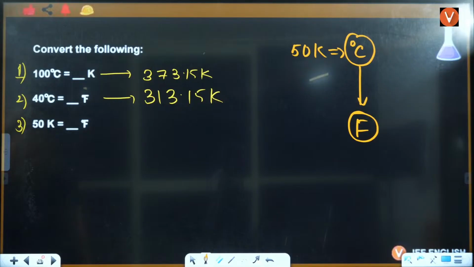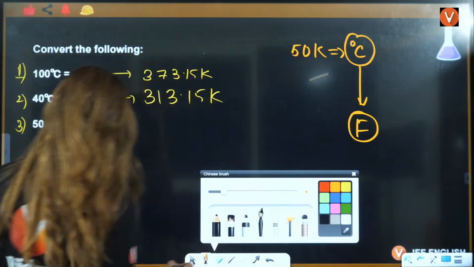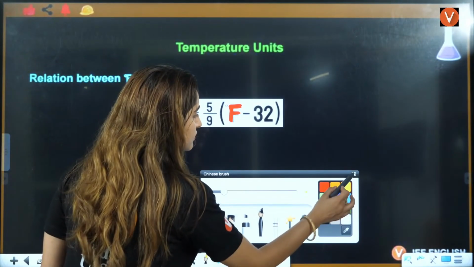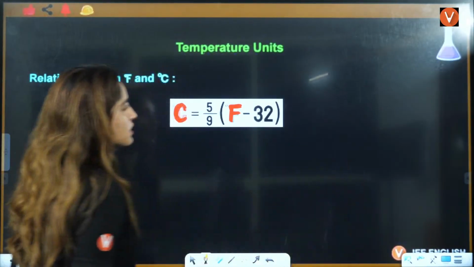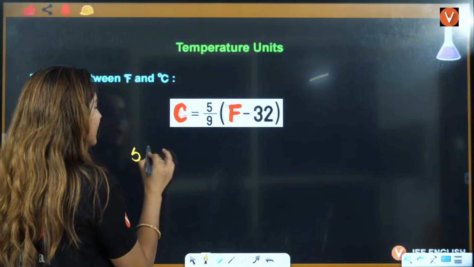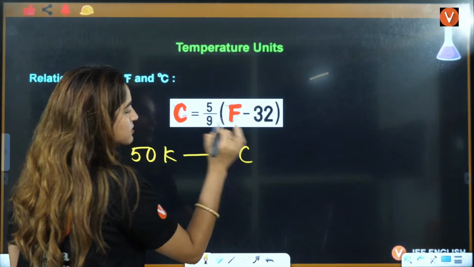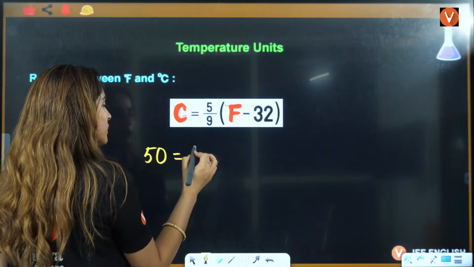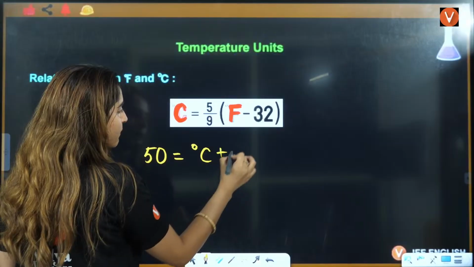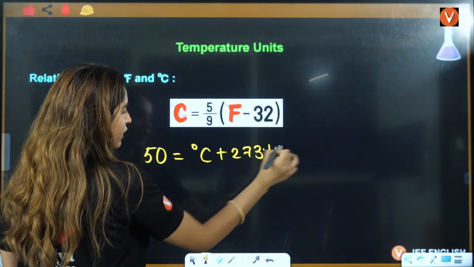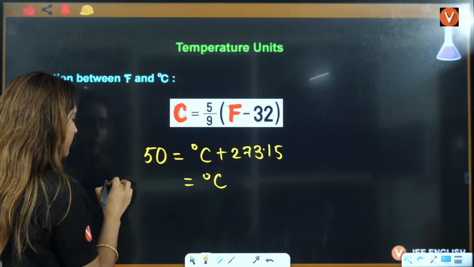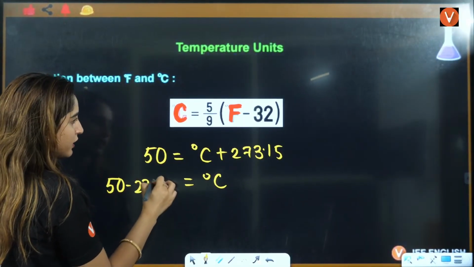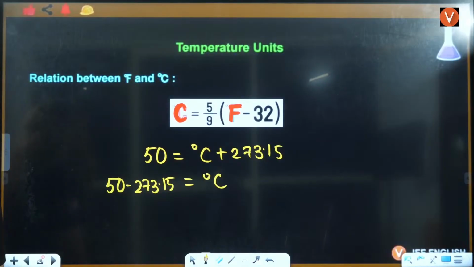So if you want to see the formula, you can see it here, right? Let's see who is able to convert. Okay, let's convert 50 Kelvin, firstly convert it into degree Celsius, right? So Kelvin is given to be 50. Degree Celsius, we have no idea, plus 273.15. That means degree Celsius will be 50 minus 273.15. Solve this. In degree Celsius, that will be negative.